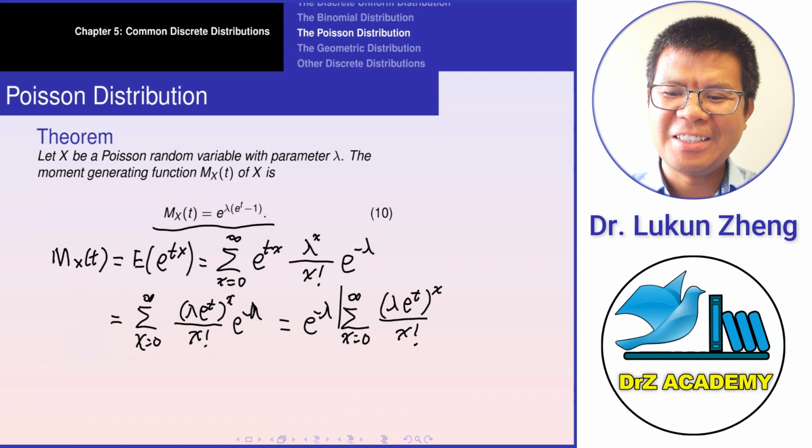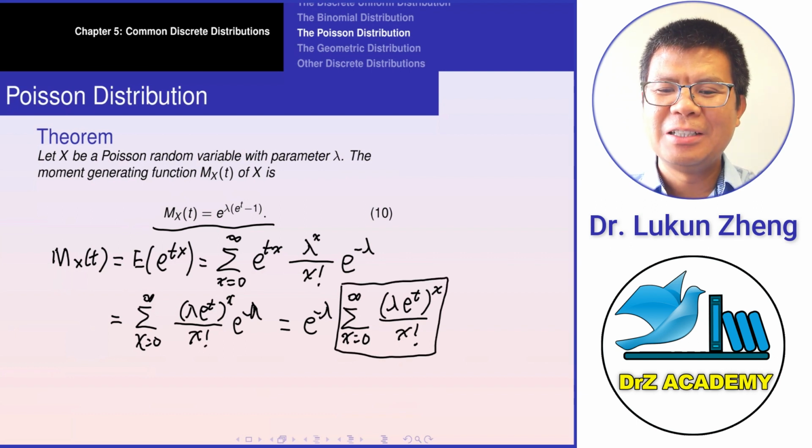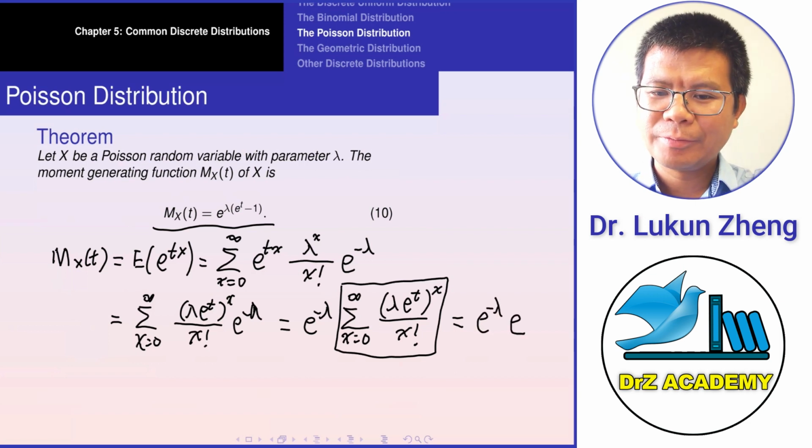Now this is actually what? The Taylor expansion of the function e to the power, right, lambda e to the t, so that's just e to the power lambda e to the t, right?